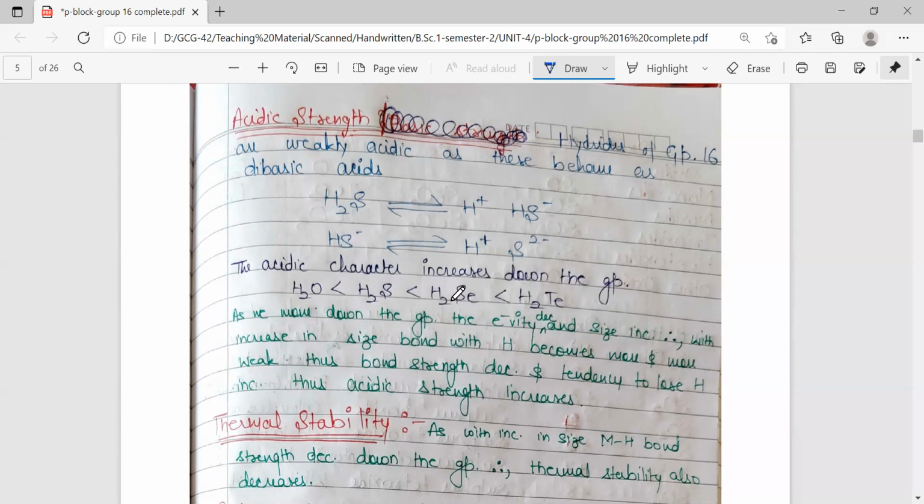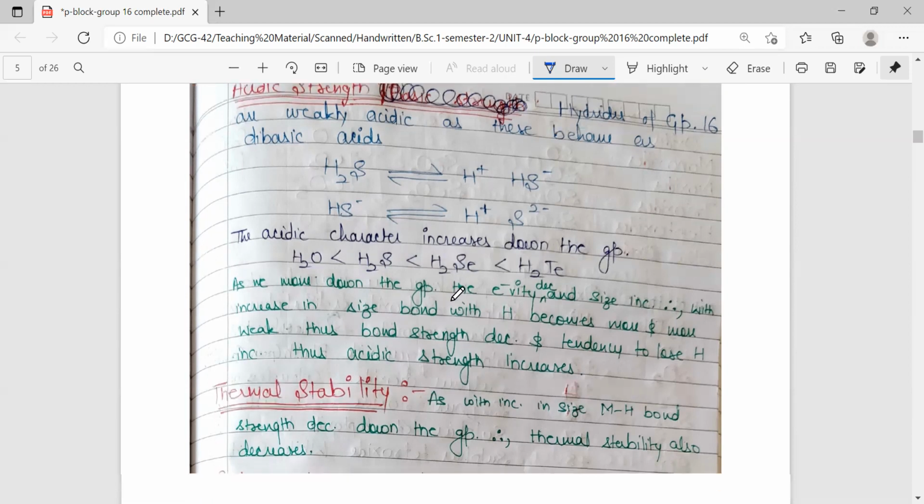So due to this decrease in effective overlap, the bond between hydrogen and the group 16 element is weakening, and the strength is decreasing. So it becomes easier to release hydrogen, to break the hydrogen to group 16 element bond. That is why acidic character is increasing down the group.